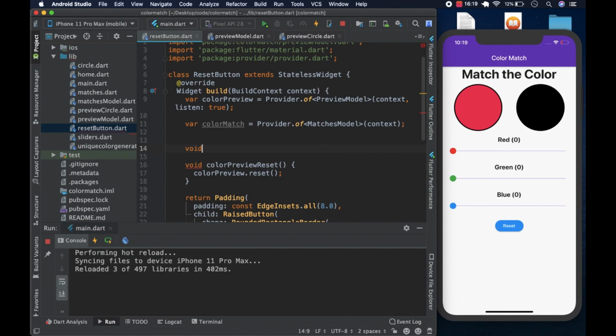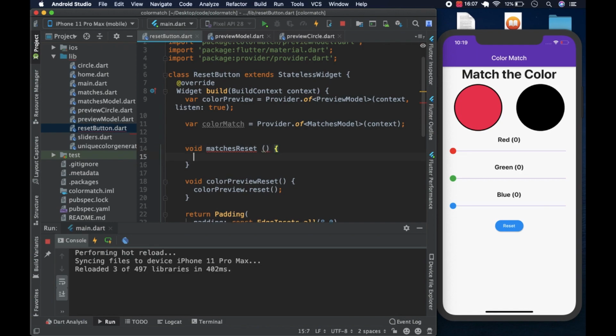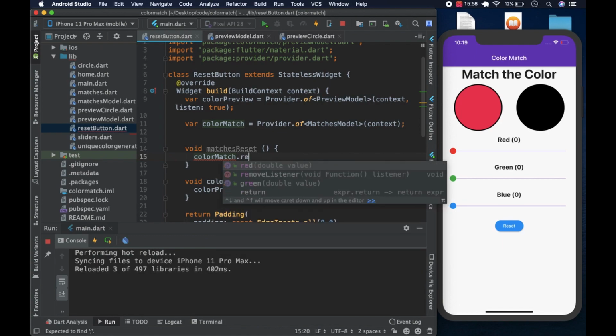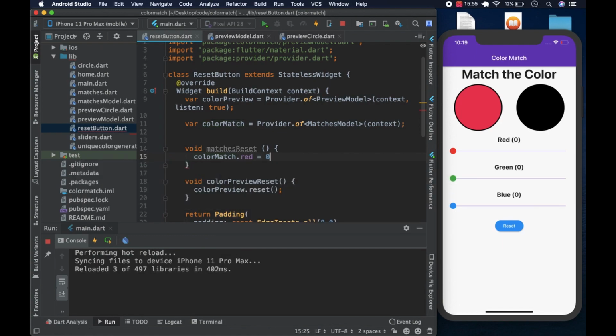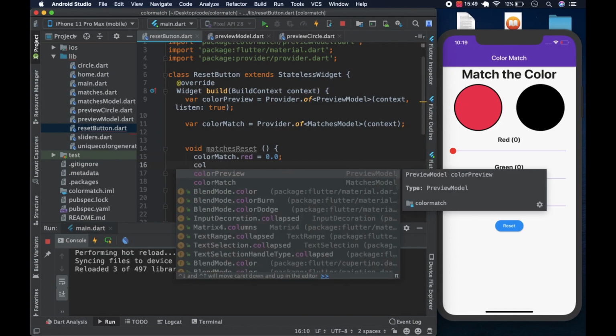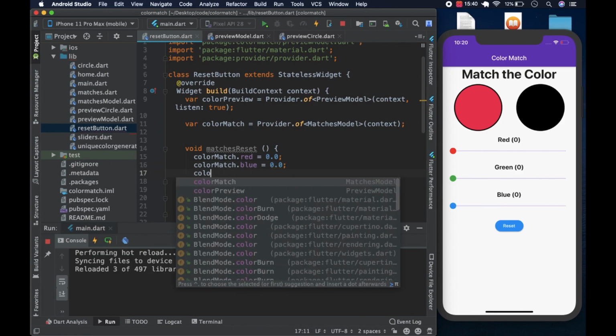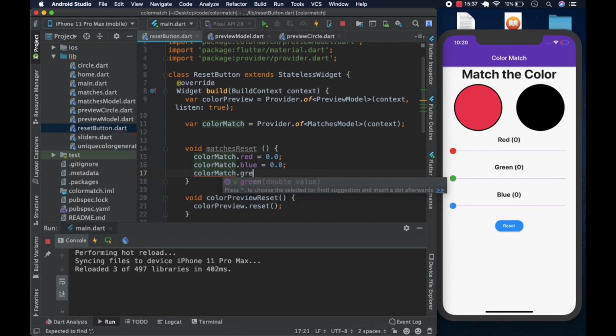So void matches reset, like so, and in it we could just say color match dot red is equal to, remember this is a double, 0.0, like so, and then color match dot blue equals 0.0, like so, and color match dot, I believe it's green, right?